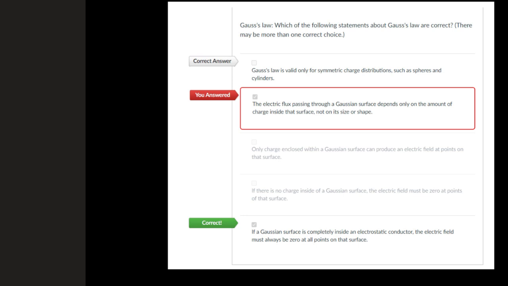The question says: which of the following statements about Gauss law are correct?